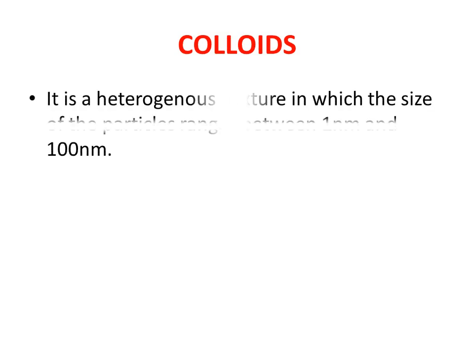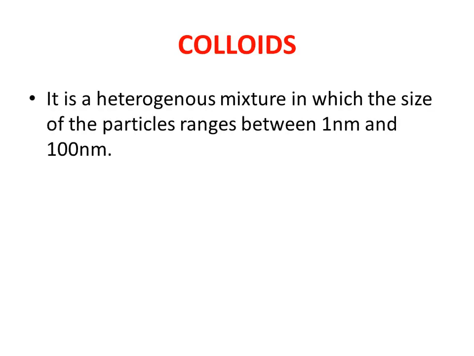Moving on to the next, colloids. Colloids are also heterogeneous mixtures where the particles are very small. How small? They are not as small as in solutions, but they are bigger than in solutions and smaller than in suspensions. What is the range? In solutions the particles are less than 1 nanometer.